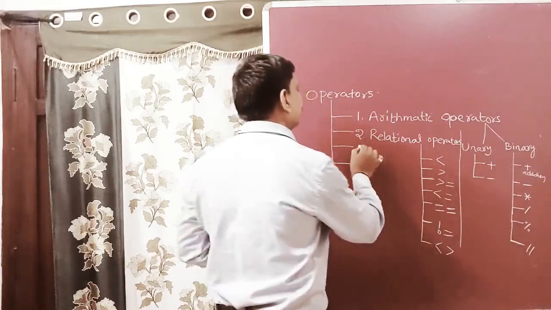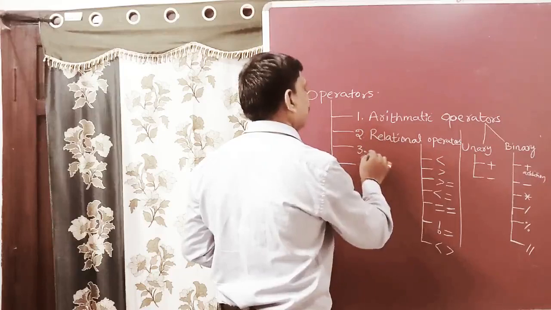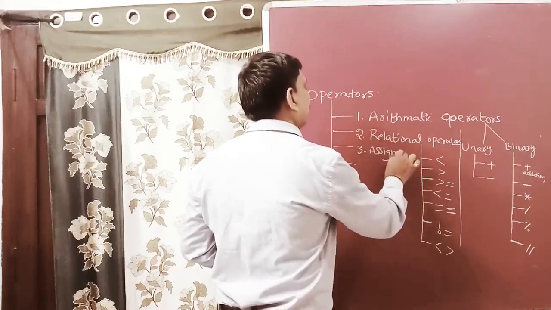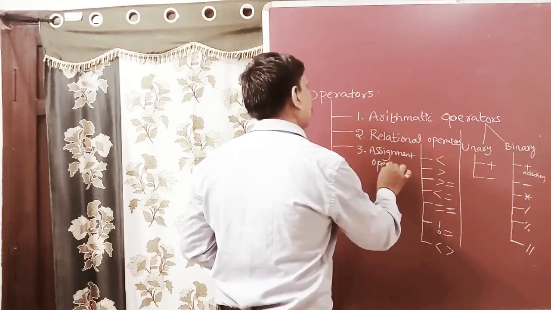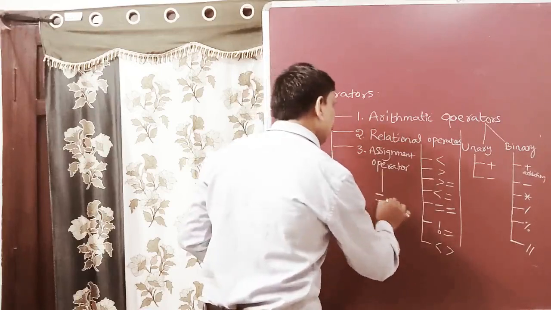Next, the third one, assignment operators, including the augmented assignment operator. The assignment operator means single equal to.